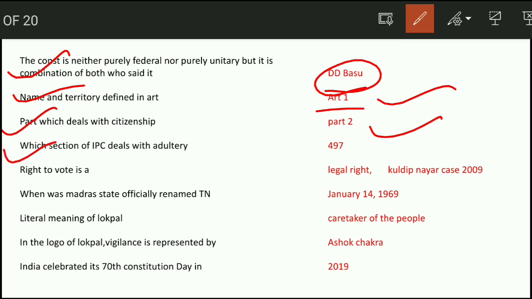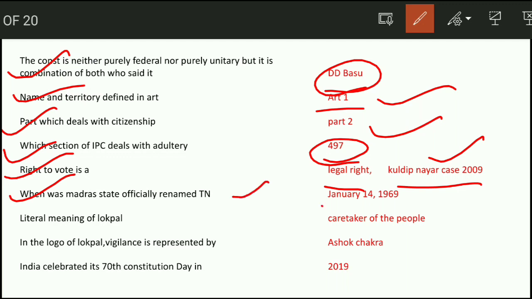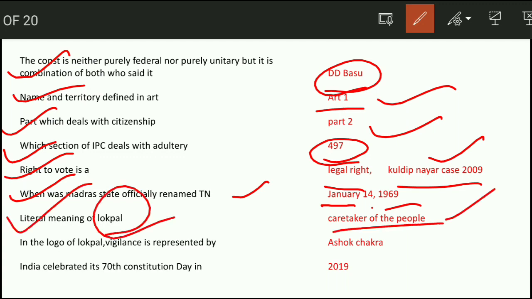Which section of IPC deals with adultery? 497. Right to vote is a legal right under the Kuldip Nayar case 2009. When was Madras state officially renamed Tamil Nadu? It was renamed on January 14, 1969. Literal meaning of Lokpal, it is the caretaker of the people. Next question, in the logo of Lokpal, vigilance is represented by the Ashok Chakra.